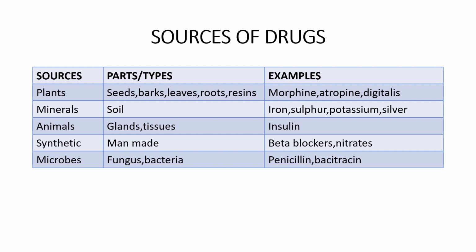And glands and tissues of various animals are used in the preparation of drugs like insulin. And synthetic preparations are man-made, so they are produced in the lab. Examples of synthetic preparations are nitrates, beta blockers. These drugs you will learn when you read systemic pharmacology. And microbes like fungus and bacteria are sources of many drugs like penicillin, bacitracin, etc.